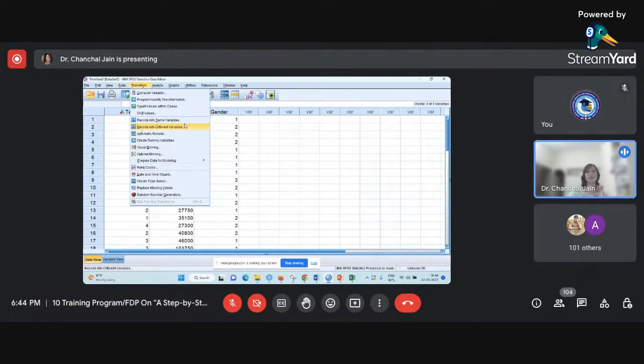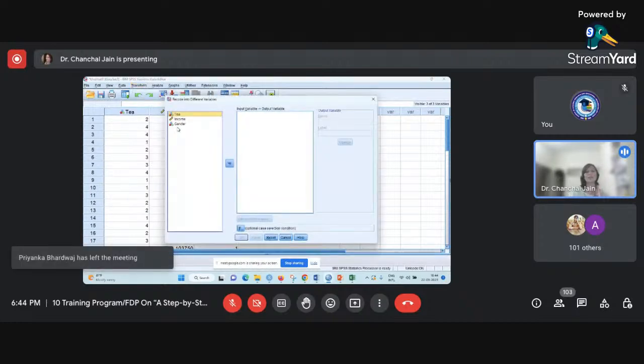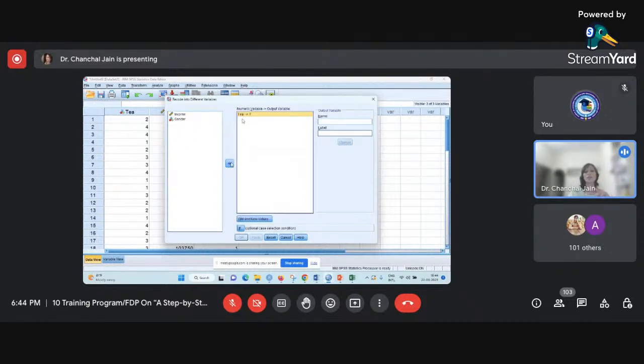So you need to go with the Recode into Different Variables option. Once I click on that, you will see the Recode into Different Variables window. Here I'm shifting my t variable from the left box to the right box using this arrow button. Now you can see it is showing me t, then an assignment, and a question mark. It is asking if you want to create a new variable using this t, what would be the name of the new variable?